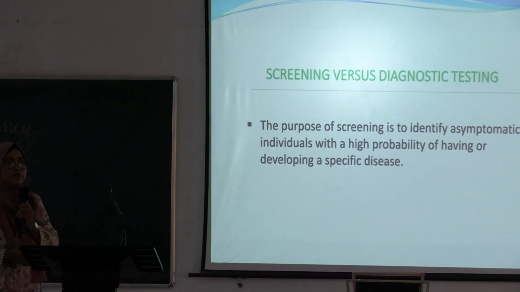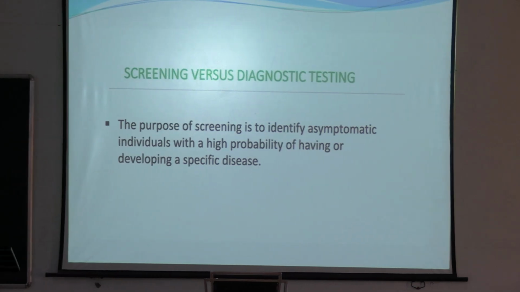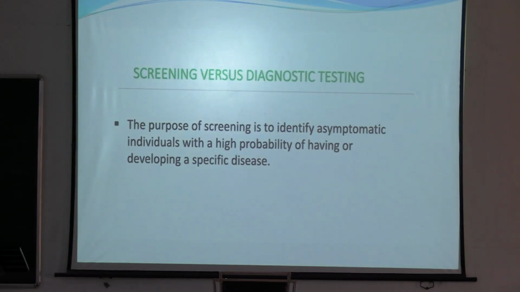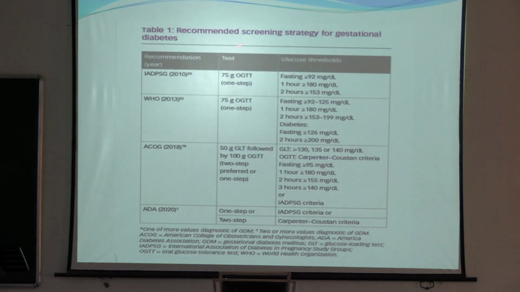But in some parts of the world, there is selective screening: low risk, moderate risk and high risk. So mainly they do the screening test in the moderate and high risk patients. But in India, there is universal screening. There are two methods: one is the one-step method and one is the two-step method. There are different recommended screening strategies for gestational diabetes in different parts of the world.